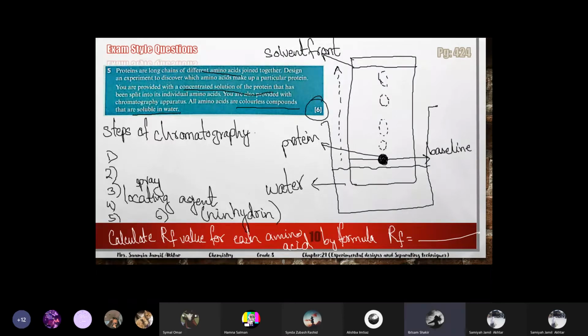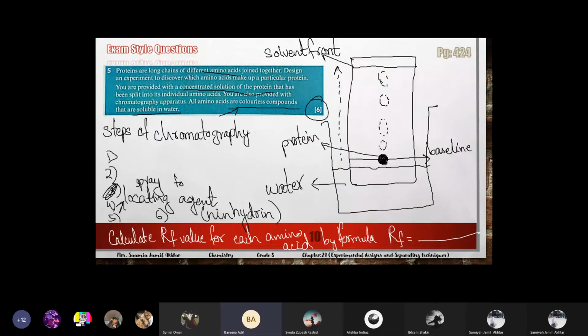Miss, can you repeat why in the third point we sprayed the locating agent? It's not actually the third point, it's the second last point. The locating agent is to make the spots visible, because these spots will be invisible as written in the question. Amino acids are colorless.